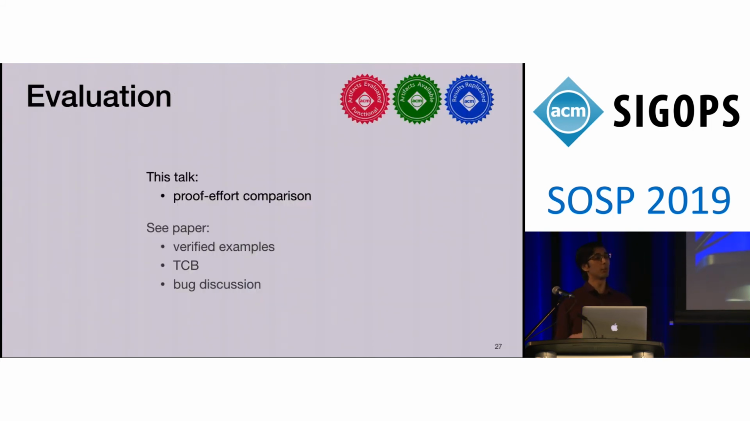To evaluate Perennial, we evaluated it along several axes, but in this talk, I'm going to consider just one aspect, which is a comparison of proof effort. See the paper for some evaluation of some other verified examples, which demonstrate the generality of Perennial, an evaluation of the trusted computing base of Perennial, and some discussion about bugs that Perennial's proofs catch and don't catch.